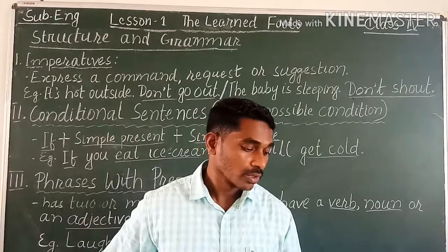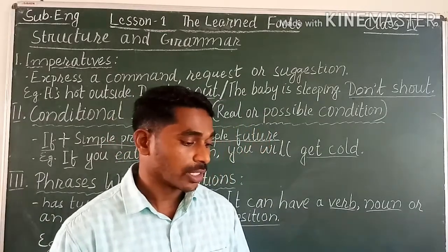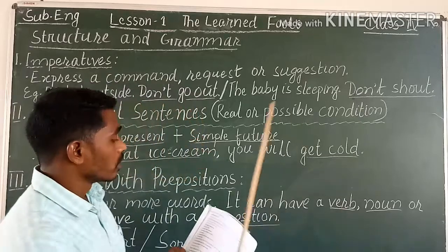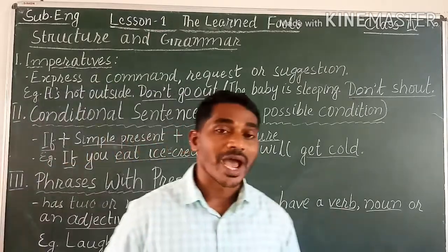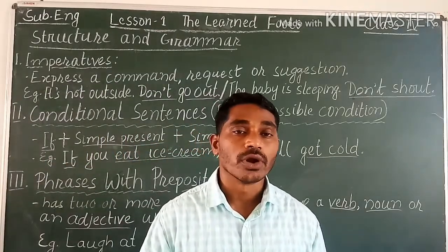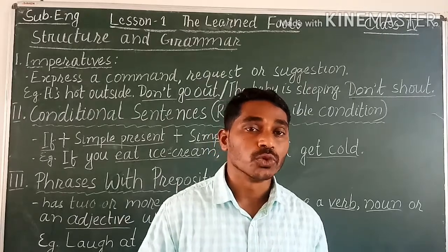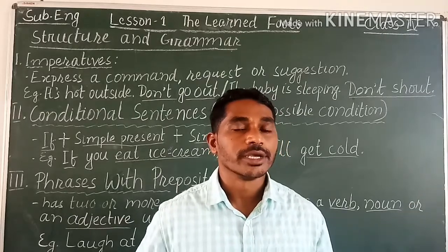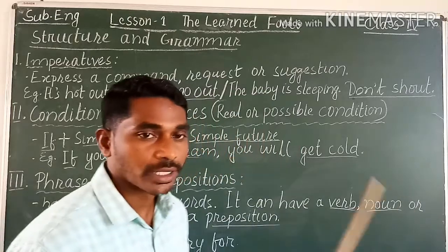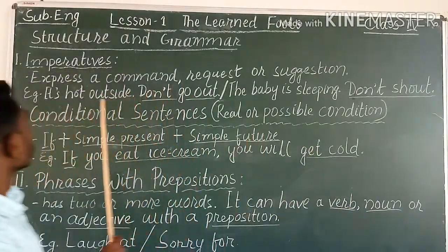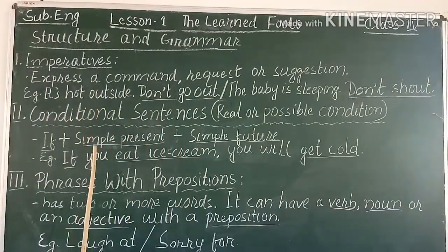Okay. Now the second one is, the baby is sleeping, we have finished. Now the second one is, the pan is hot, do not touch it. So the "do not touch it" is the imperative sentence. So you understood, children, what is imperative? Okay. Now the second,